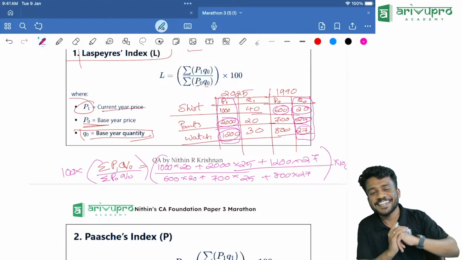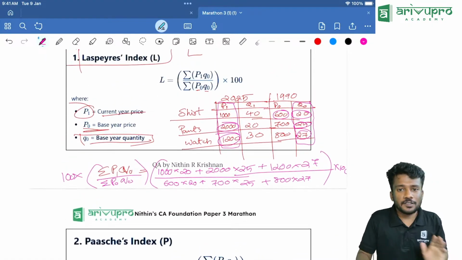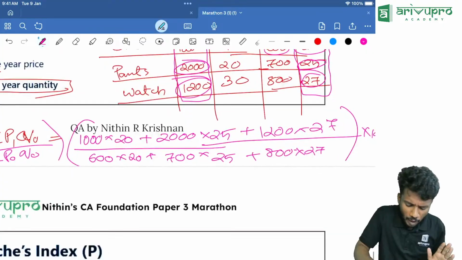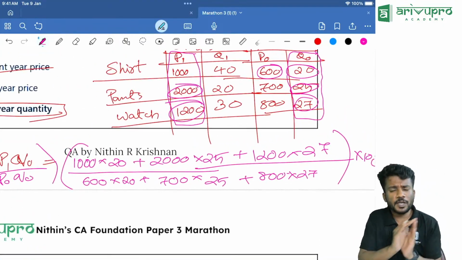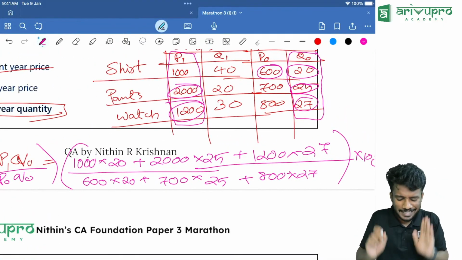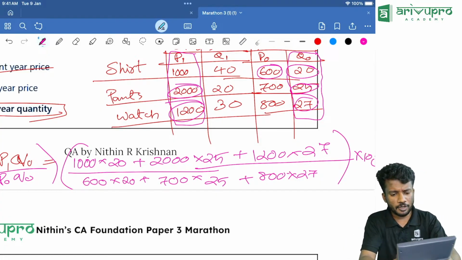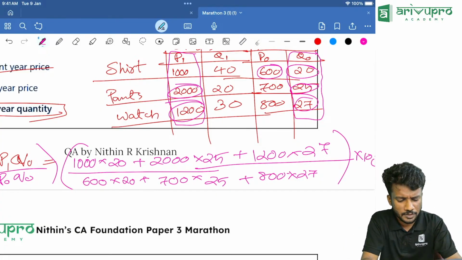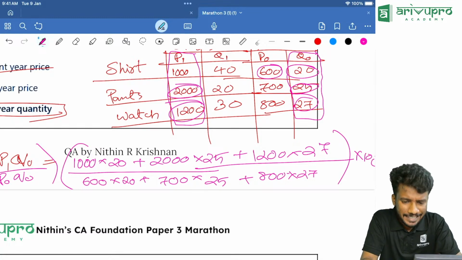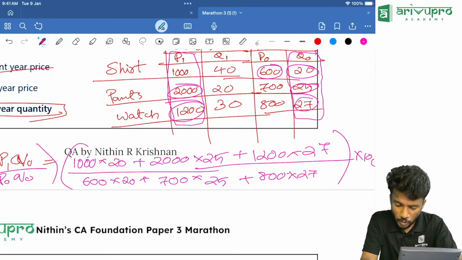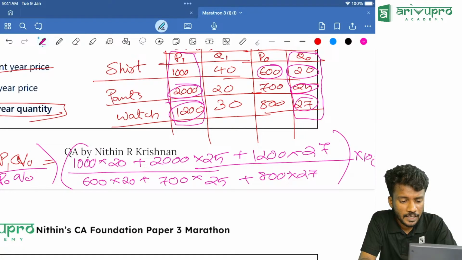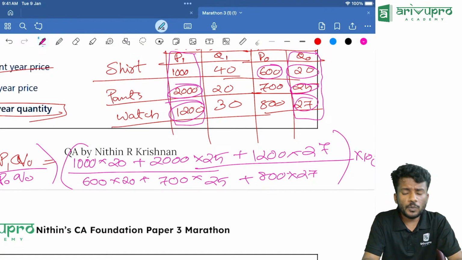Yeah, yes. Now, once you do this, you will get the answer. So how will you do it? First, find the numerator value and write it. So how will you find the numerator or denominator value? First, find the numerator value. That is 1,000 into 20, then click M plus, then 2,000 into 25, click M plus, then 1,200 into 27, click M plus. So finally you will get the numerator.